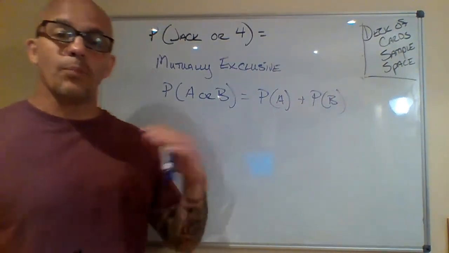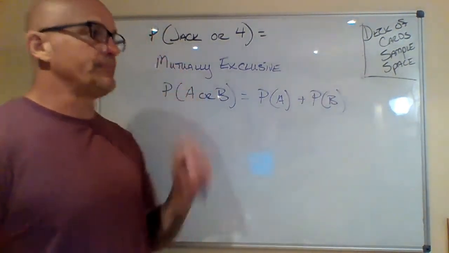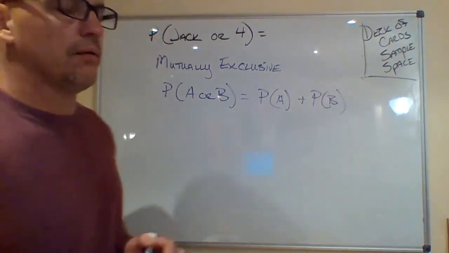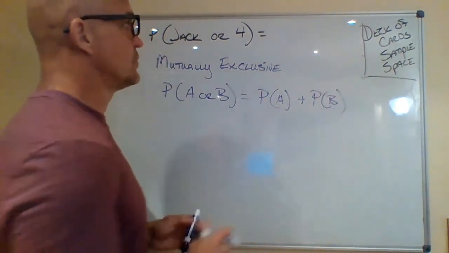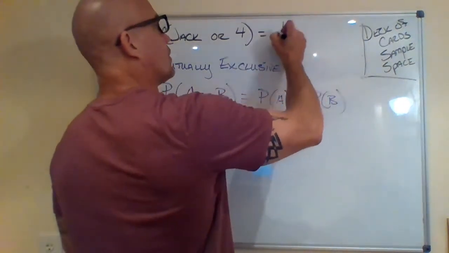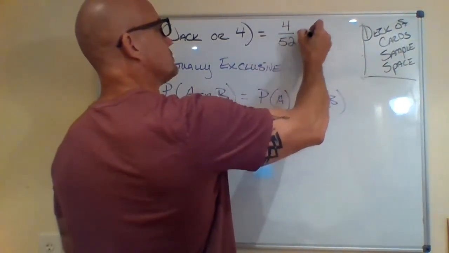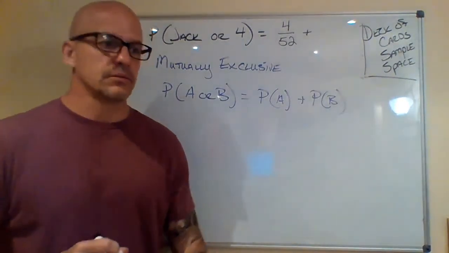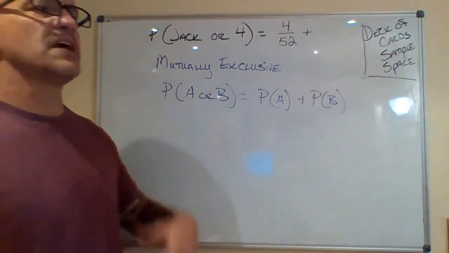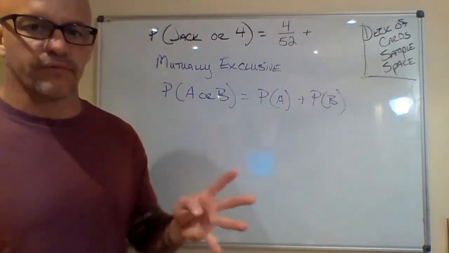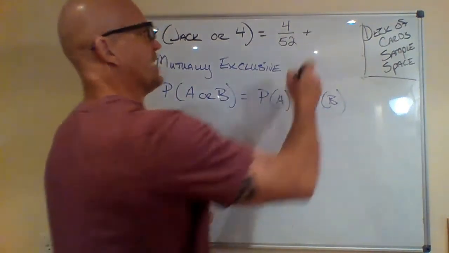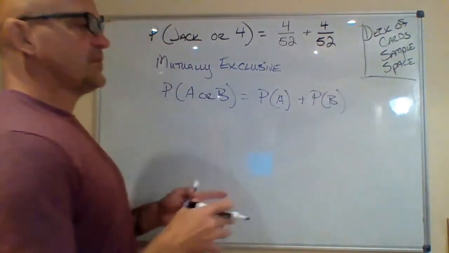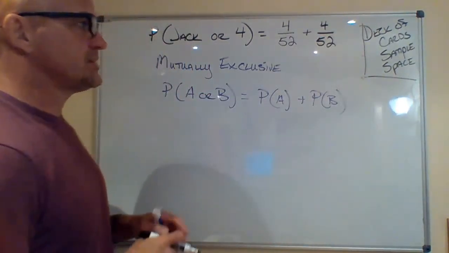If you need to go back to your sample space of the deck of cards, go ahead. If I look at my deck of cards and ask, what's the probability of me getting a jack? Well, there are 4 jacks and 52 cards, so we'll put that as 4 over 52. We're going to add to that the probability of me getting a 4. Again, how many 4s are in there? There are 4 4s, one in each suit, so that is also 4 over 52. So all I have to do is add those two probabilities together.